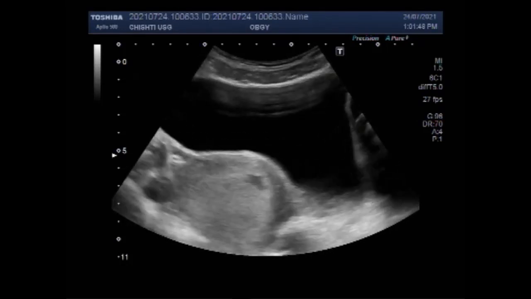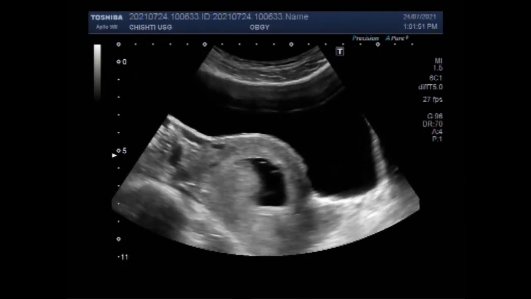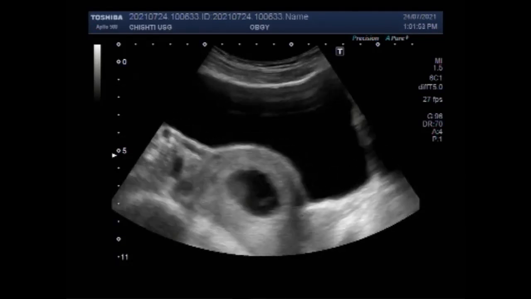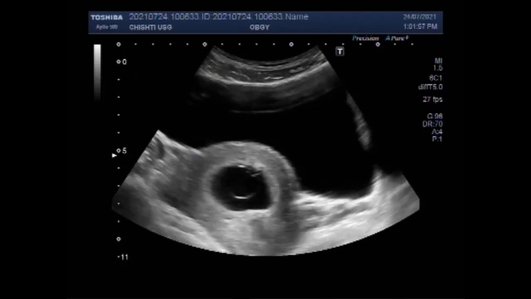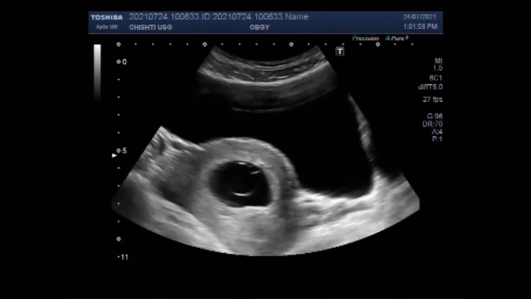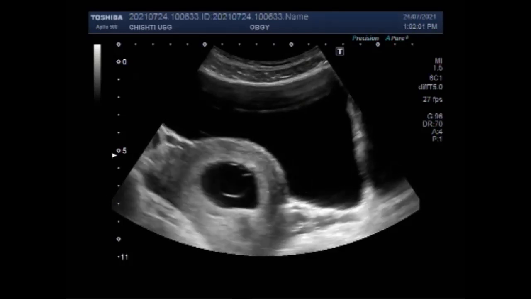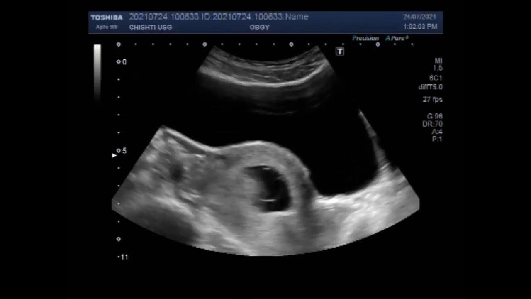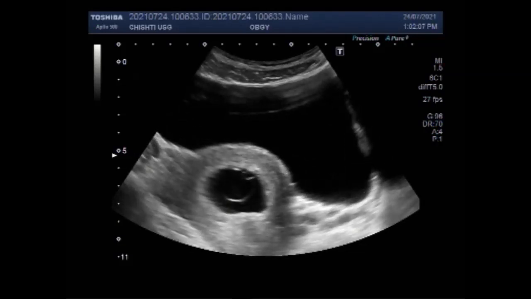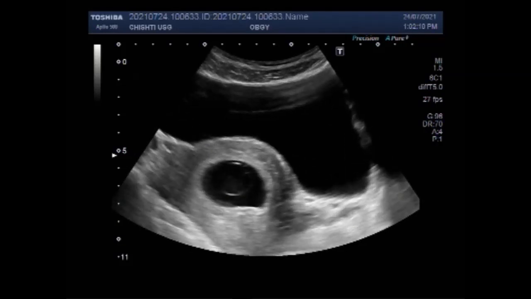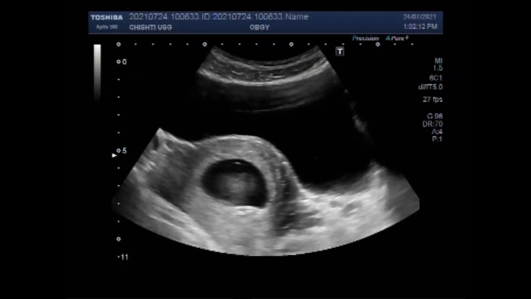Or a mean gestation sac diameter of more than 25 millimeter and no yolk sac, or a mean gestation sac diameter of more than 25 millimeter with no embryo. You can see in this case the gestation sac is visible but no fetal pole.